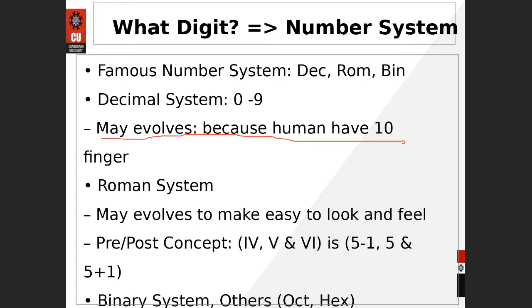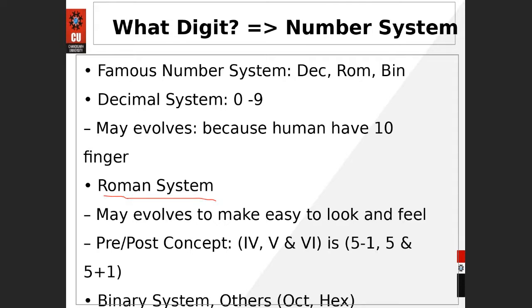So they used these 0 to 9 numbers in repetition. Up to 9 it is okay, but when including 10, they add one more digit and repeat the digits at that place.